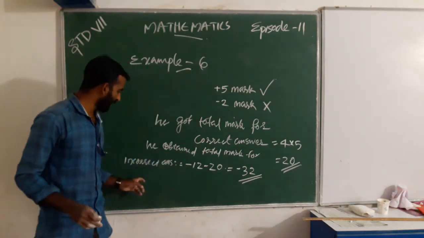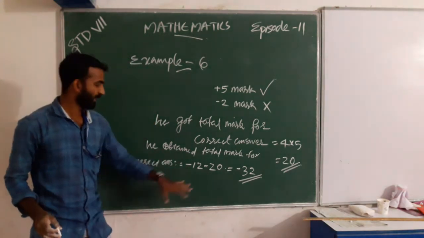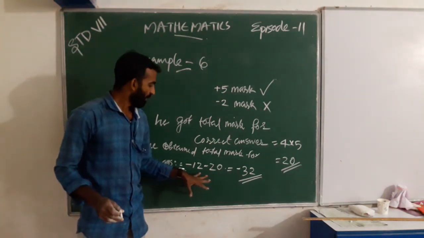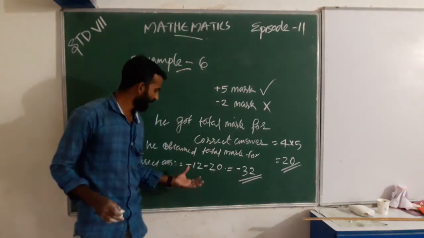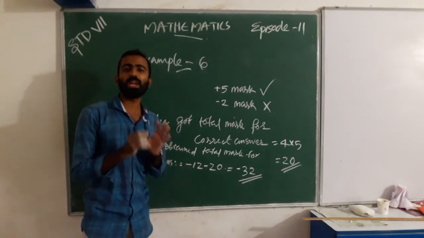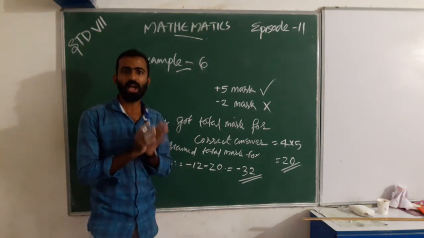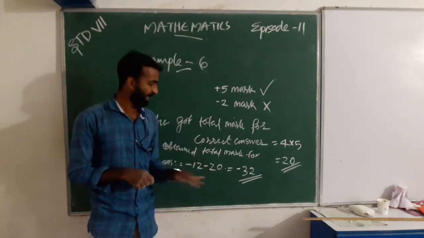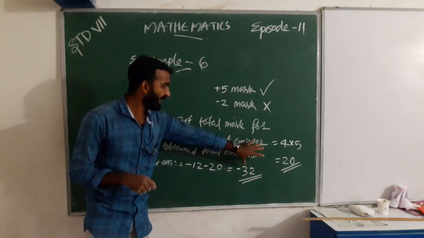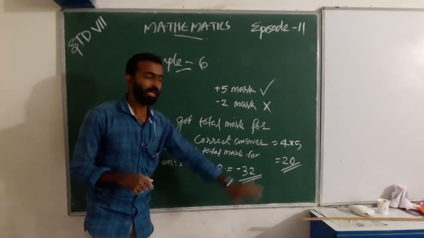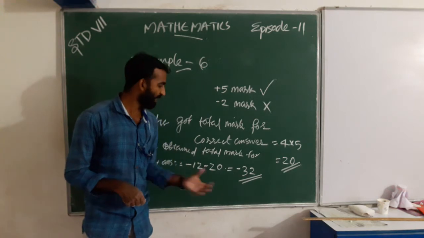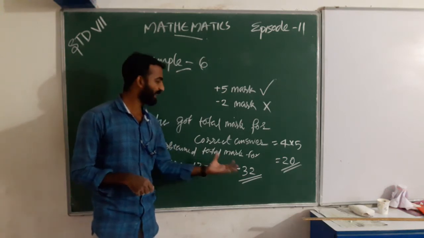The total mark for incorrect answers is the negative total minus 20, because the negative total is the total mark he got at last. Here 20 is obtained for correct answers. Then we take the difference.